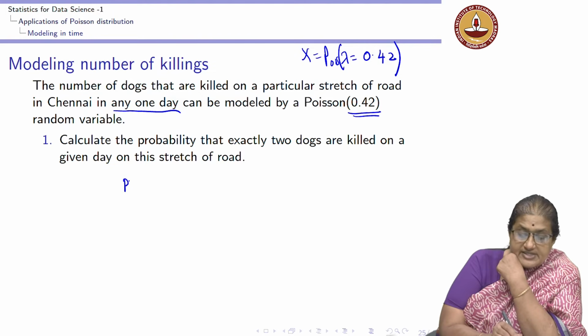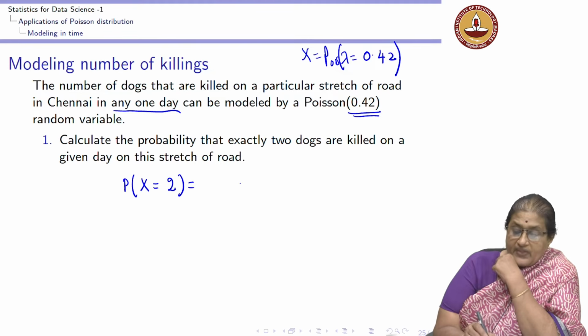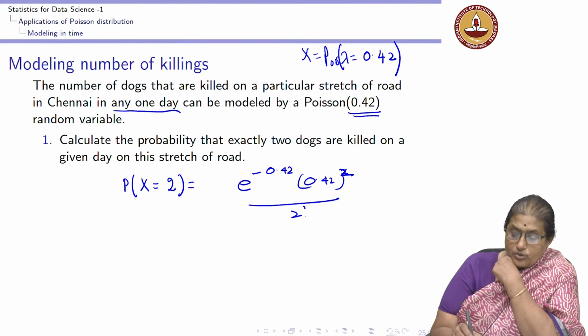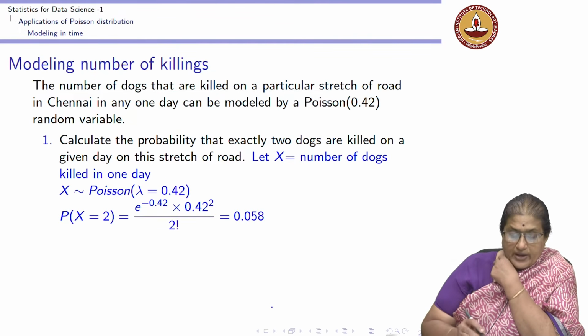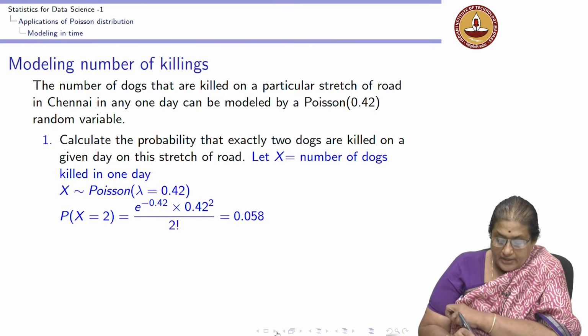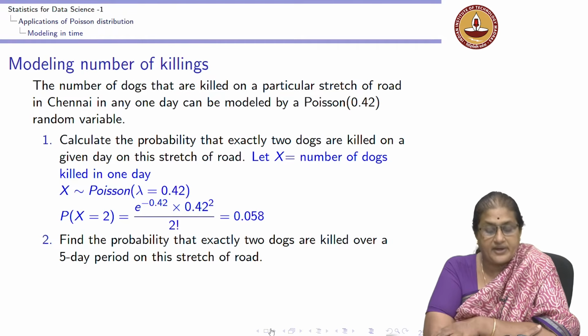So, the first question is asking probability x is exactly equal to 2. I know that is going to be e to the minus 0.42, 0.42 raised to 2 by 2 factorial, and that value I know is 0.058. The next question is to find the probability that exactly 2 dogs are killed over a 5-day period.